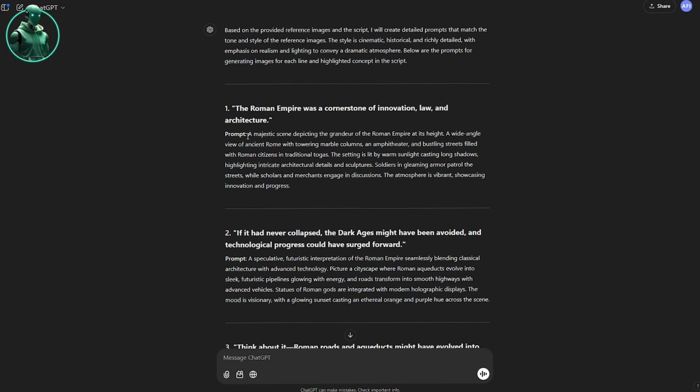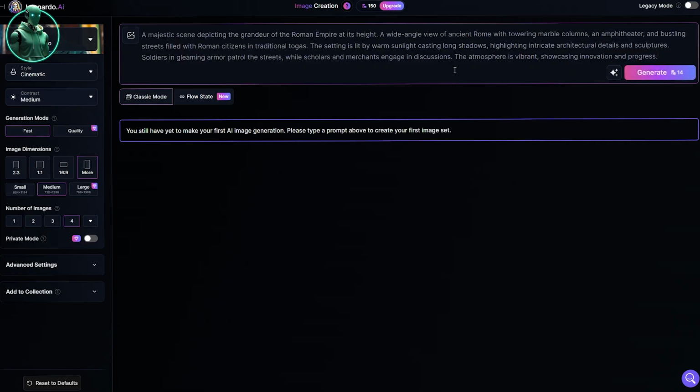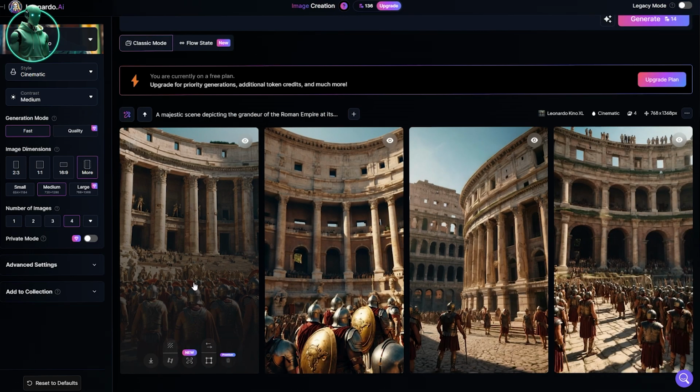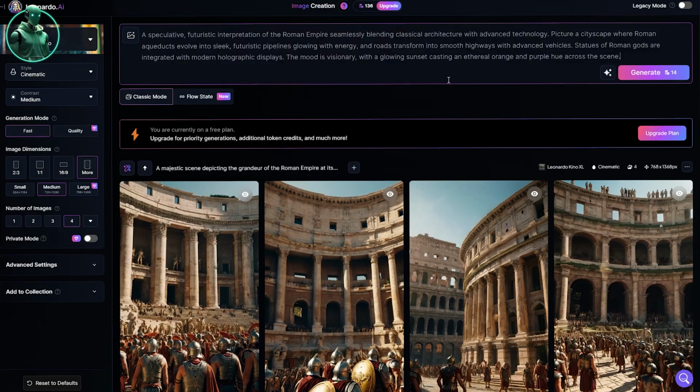Next, copy the first prompt from the story we generated with ChatGPT, paste it into Leonardo AI, and hit generate. You'll now see 4 variations. Pick the one you like best. Repeat this process for all the images in your story.